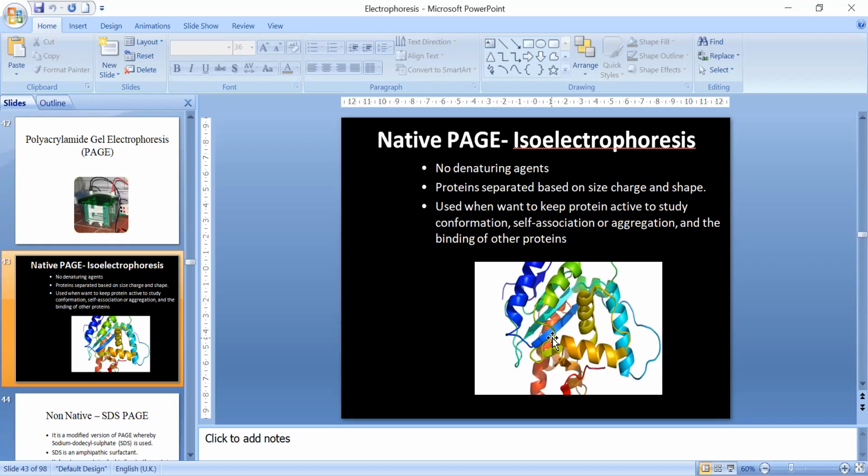It's a very difficult task, because if I want to separate an enzyme and I break the enzyme, then the activity will be gone. So if I do the native separation, I will be separating the enzyme in its physiologically active form.